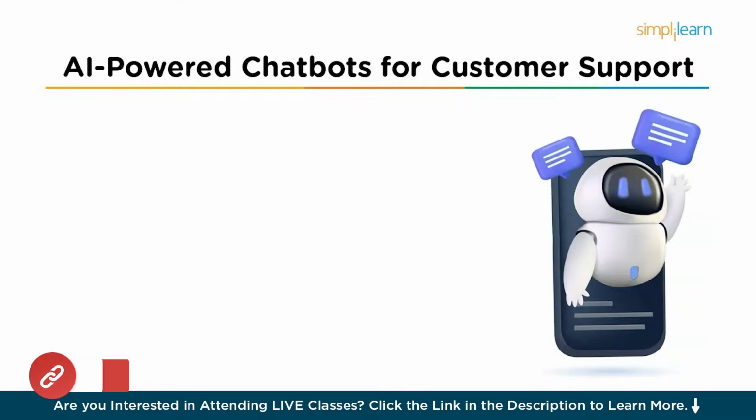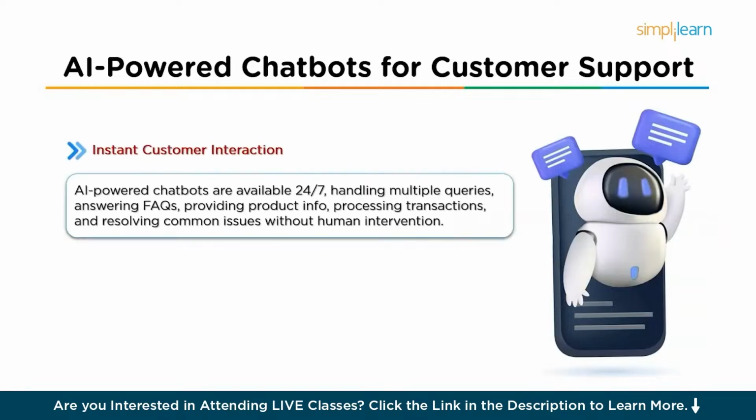So one of the most common uses of AI in business is through AI-powered chatbots, which are transforming customer service by providing instant round-the-clock support. So here's how it works. First is instant customer interaction. So AI-powered chatbots are available 24/7 and can handle multiple customer queries simultaneously.